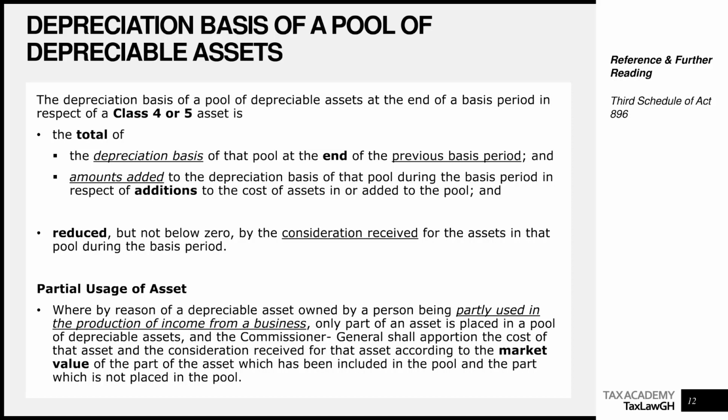Let's look at partial usage of an asset. This is where you use an asset for dual purposes, maybe partly in the business and partly for your own personal uses. What I'm saying is that where by reason of a depreciable asset owned by a person being partly used in the production of income from a business, only part of an asset is placed in the pool of depreciable assets, and the Commissioner General shall apportion the costs of that asset and the consideration received for that asset according to the market value of the asset, or the part of the pool which has been included in the pool and the part which is not placed in the pool.